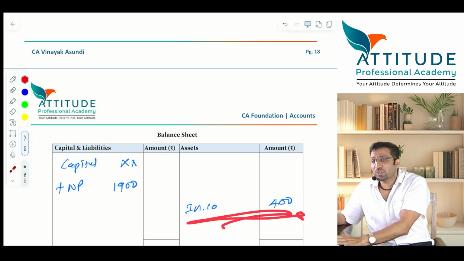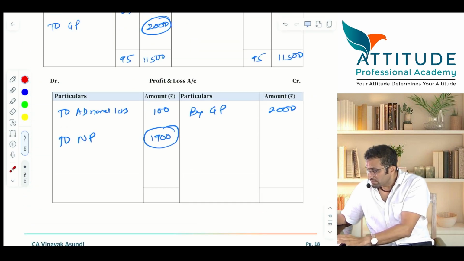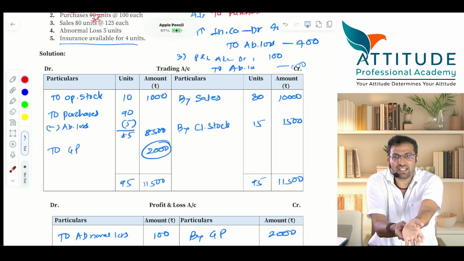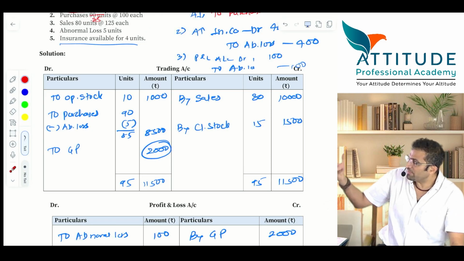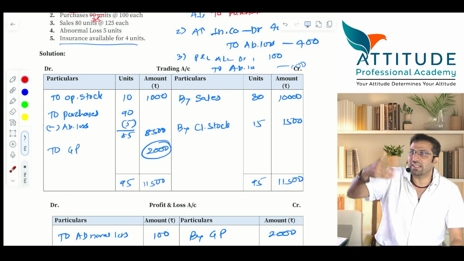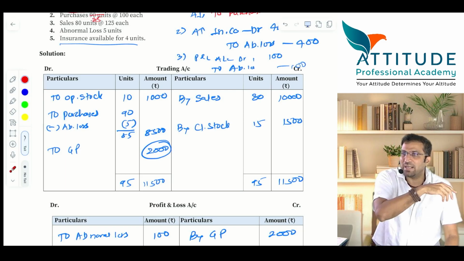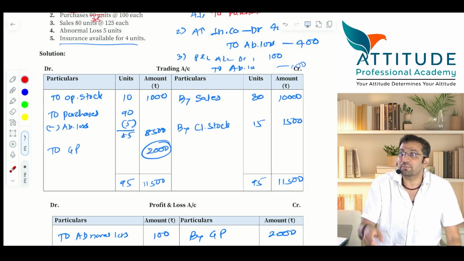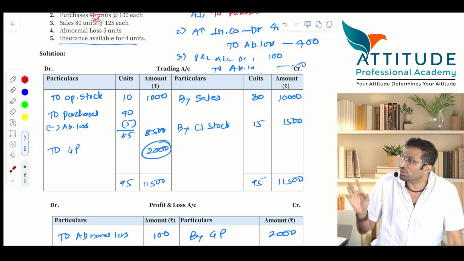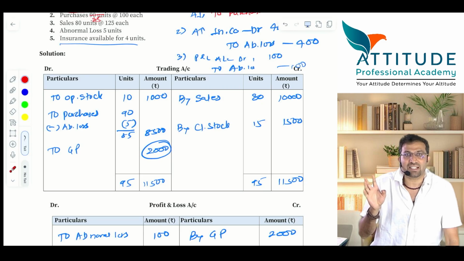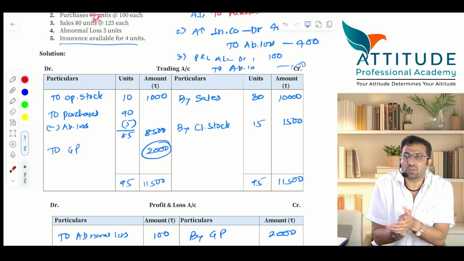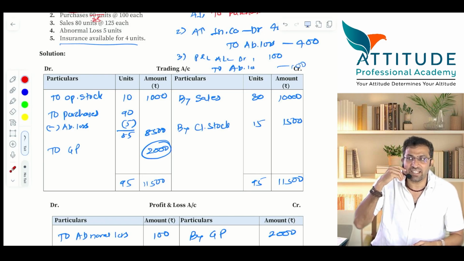Understood? So if they give you the balance sheet, you should be able to analyze. It is like doctors. We are all doctors. Just as a doctor checks the pulse, similarly we see the financial statements and come to know. So if you give me a trading account, and they have written by abnormal loss 500 and to abnormal loss only 100, what does it mean? Either we have received the money or we are going to receive the money from the insurance company. Is that clear? Yes? All of you are able to understand? Any difficulty?